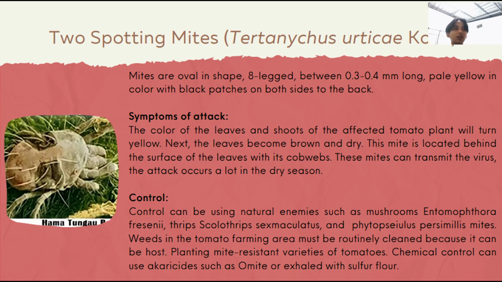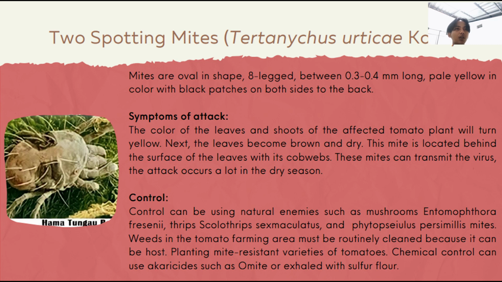Next, spotting mites: Tetranychus urticae. Mites are oval in shape, egg-like, between 0.3 until 0.4 mm long, pale yellow in color with black patches on both sides to the back. Symptom of attack: the color of the leaf and shoot of the affected tomato plant will turn yellow. Next, the leaves become brown and dry. This mite is located behind the surface of the leaf with its cobwebs. These mites can transmit the virus. The attack occurs a lot in the dry season.